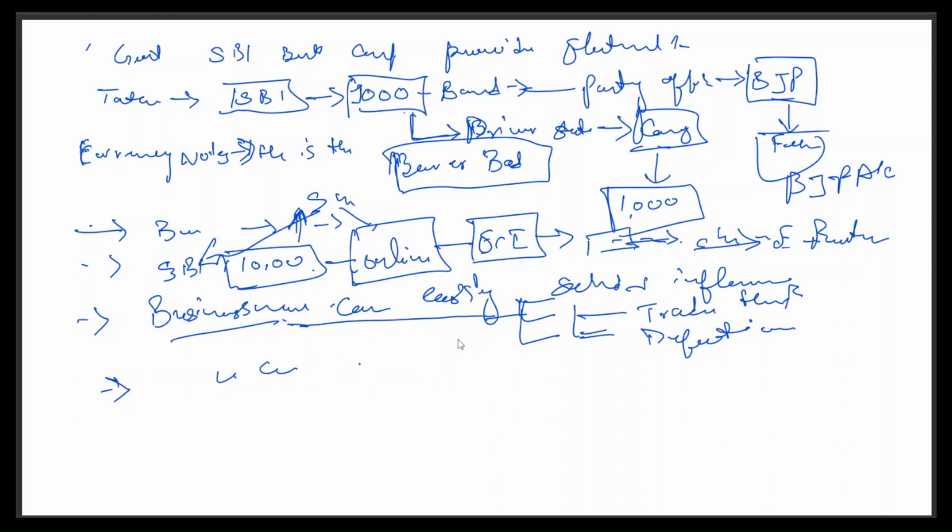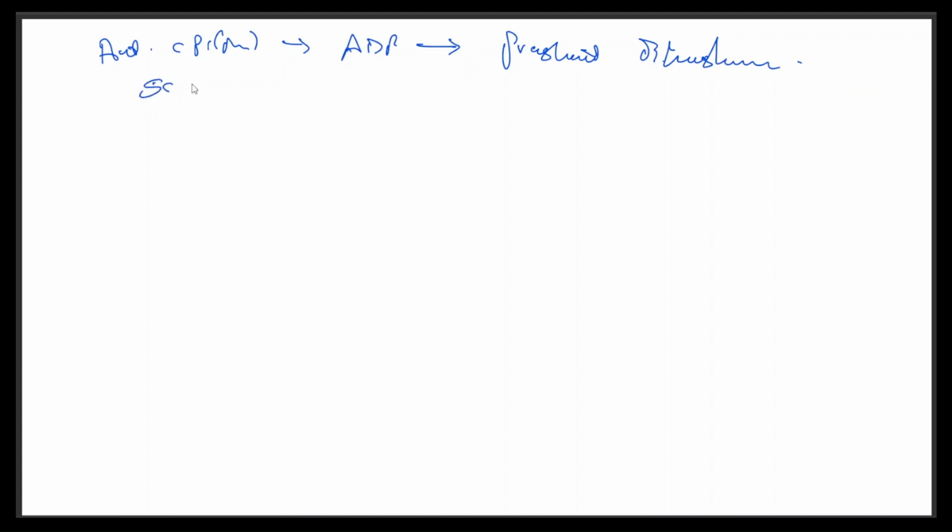Now there is a petition by some activists: the CPIM, the Communist Party of India (Marxist), and the ADR, represented by Prashant Bhushan, a renowned lawyer in the Supreme Court.